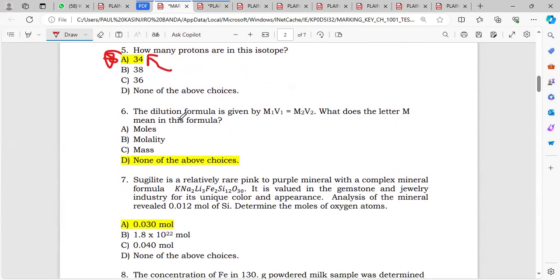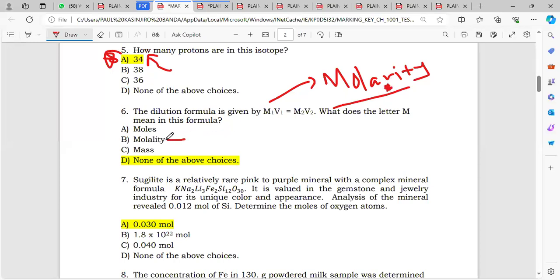Okay, so question 6, they are saying the dilution formula is given by M1V1 equals M2V2. And then they are saying, what does the letter M mean in this formula? Okay, so we know that this M here is just the concentration in moles, right? And it has the special name molarity. Okay, molarity. So the answer there should be molarity with the R here. Okay, with the R there.